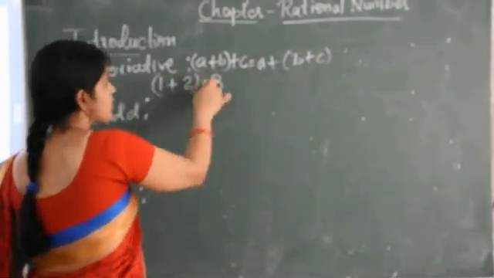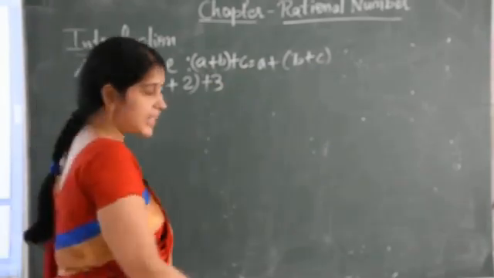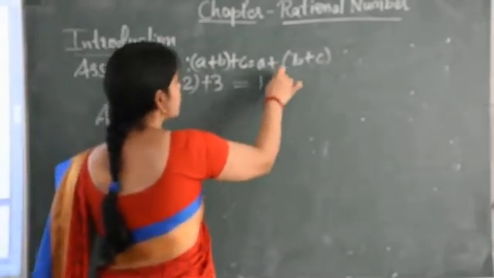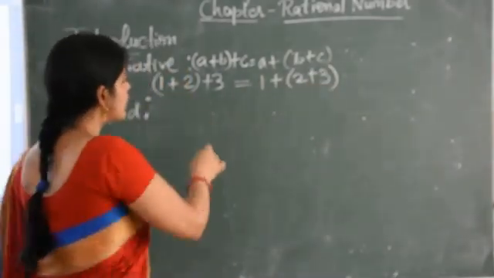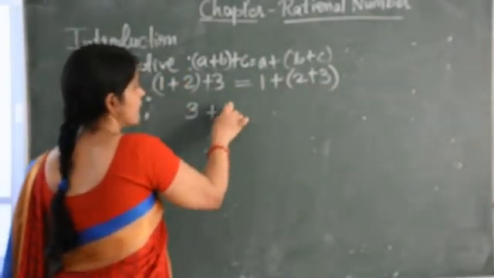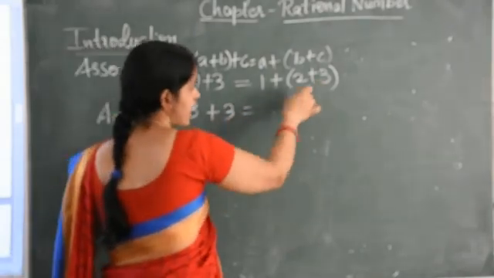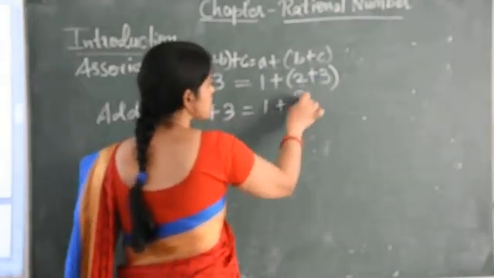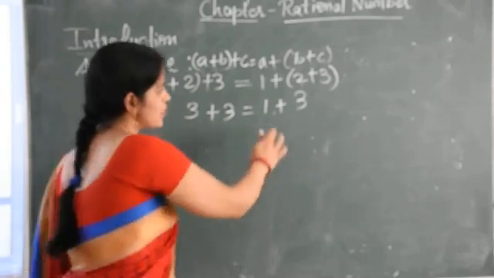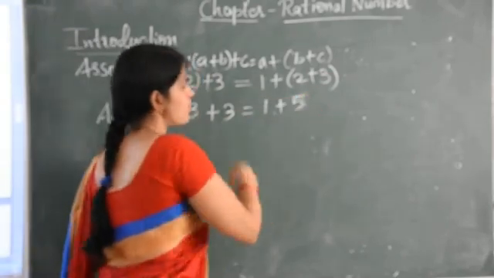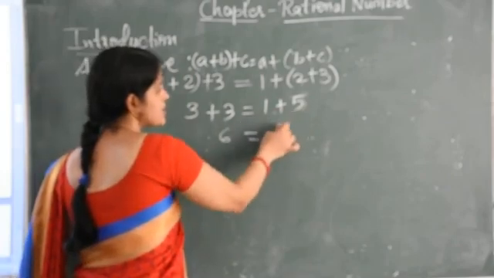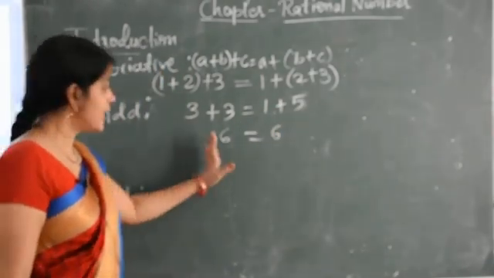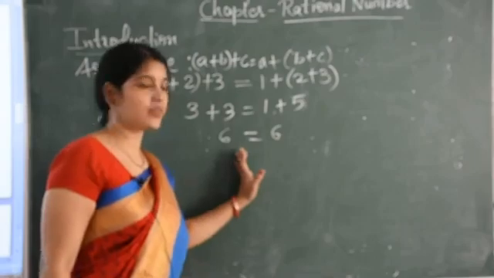So (1 plus 2) plus 3 equal 1 plus (2 plus 3). Now 1 plus 2 it is 3. First you have to solve the bracket, and here 2 plus 3 it is 5. So 3 plus 3 it is 6 and 1 plus 5 it is 6. It means both are equal.